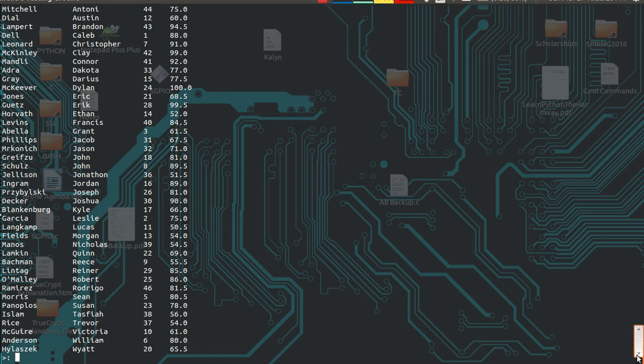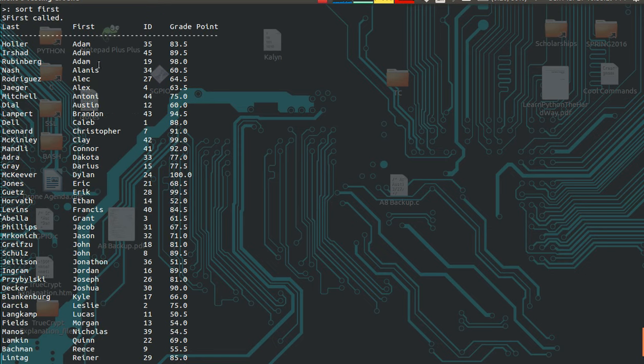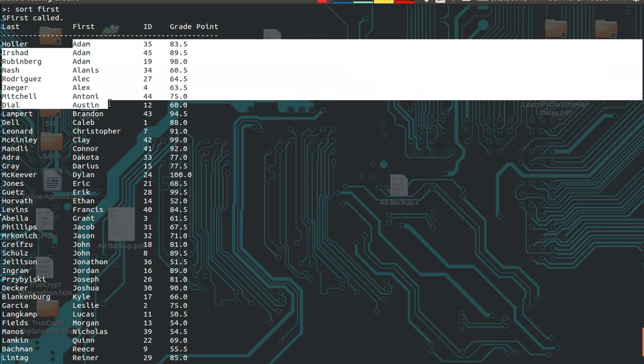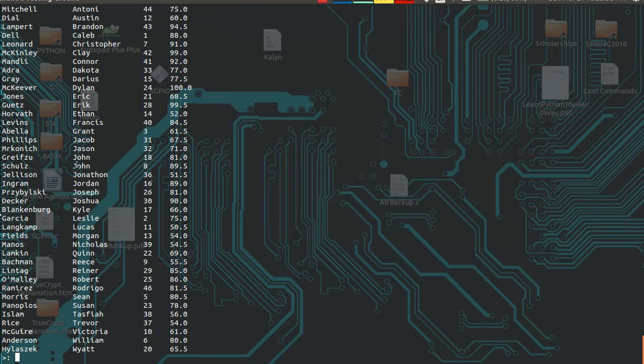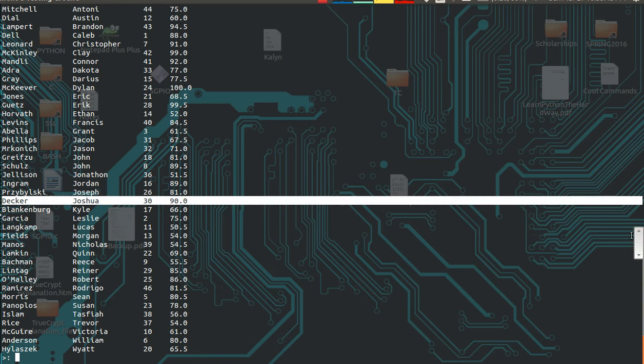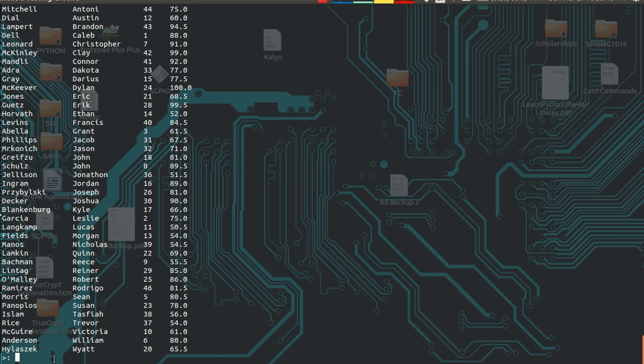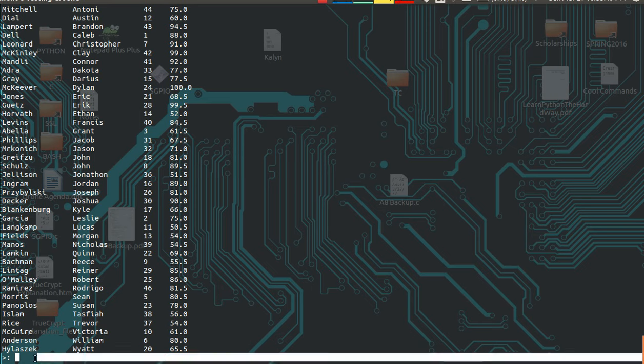Awesome. Okay, so we can see here it's sorted everything by first name. That's all in alphabetical order. Multiple Johns, multiple Adams. That's how I found it. Luckily, not multiple Erics, because Eric Jones spells his with a C, whereas I suppose the other Eric is more like Eric. But whoops. So you can see here that it's still prompting us for something else.